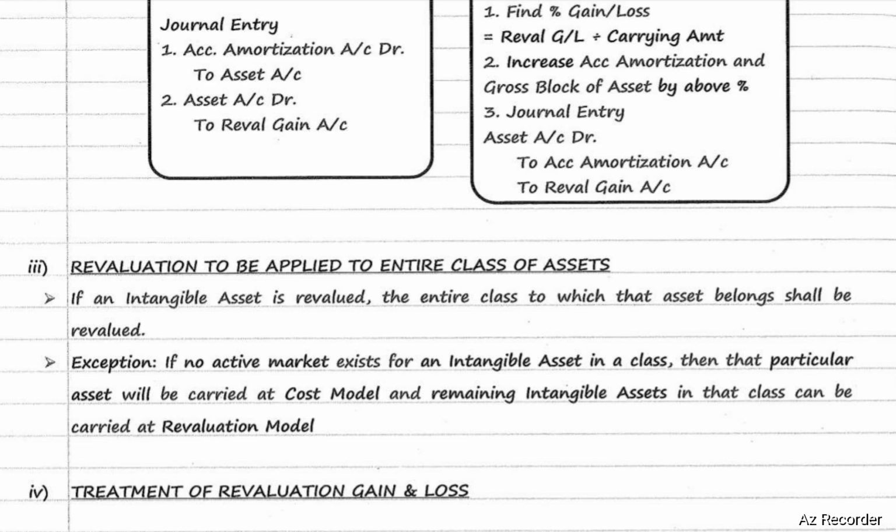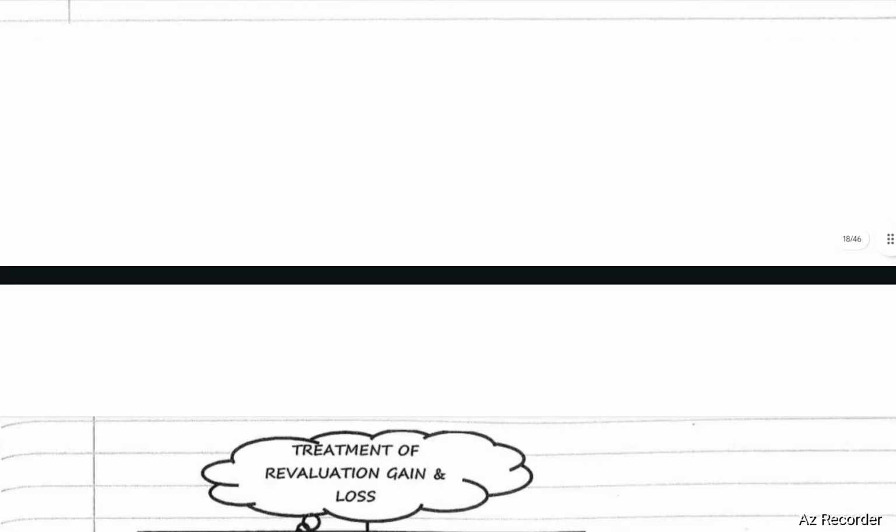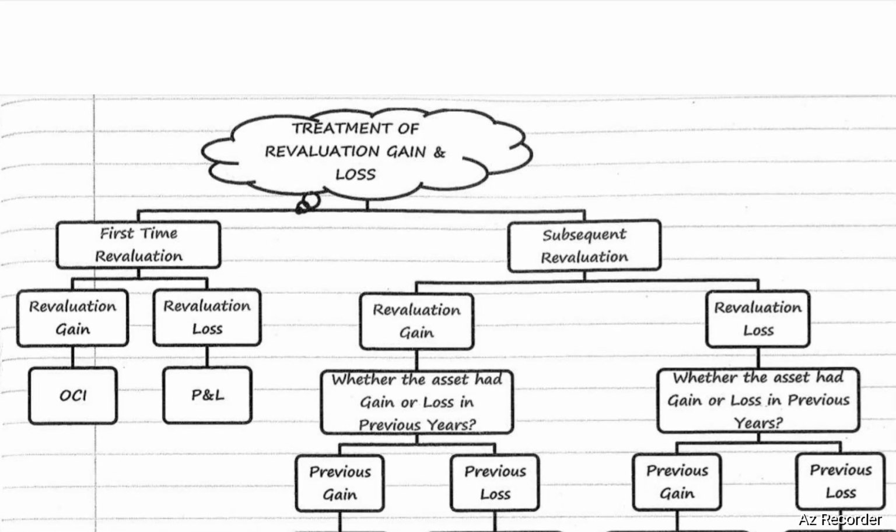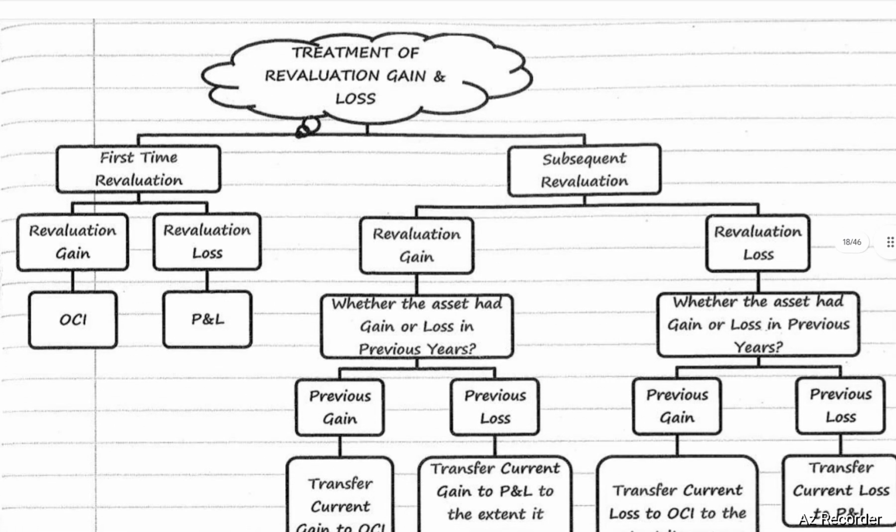Treatment of revaluation gain and loss. How will revaluation gain or loss be treated? In case of first time revaluation, if there is a revaluation gain, it will be transferred to OCI. If there is a revaluation loss, it will be transferred to P&L.